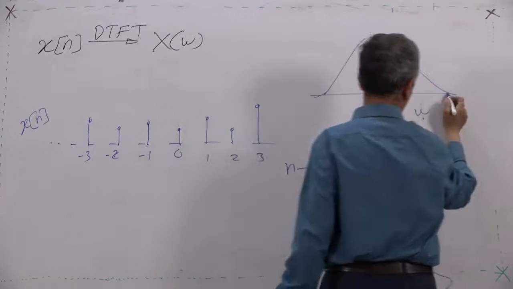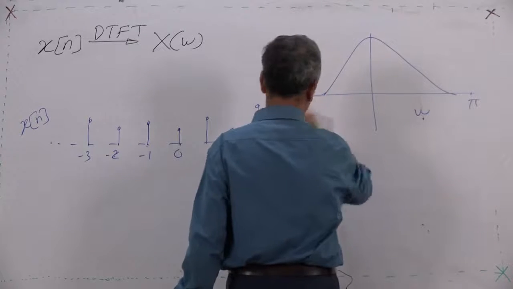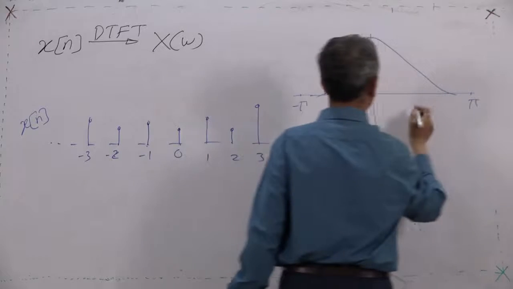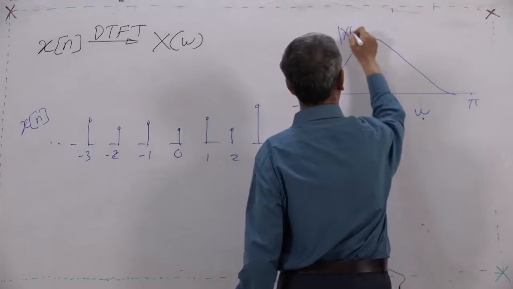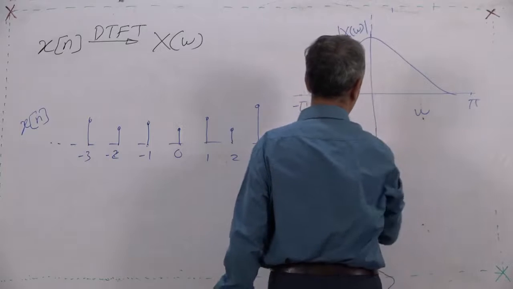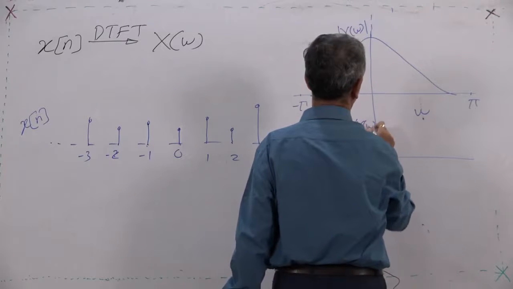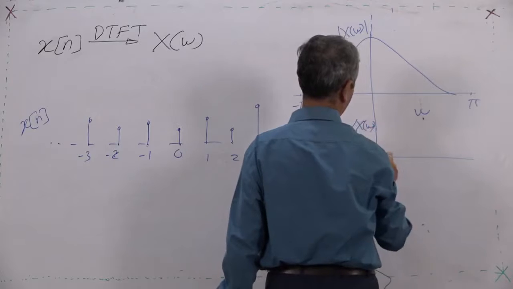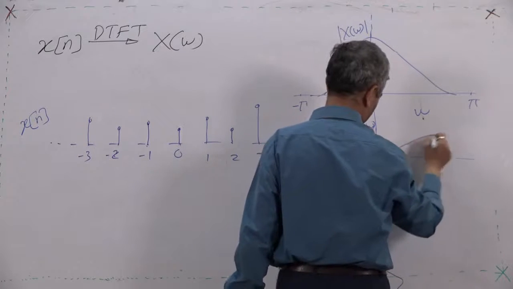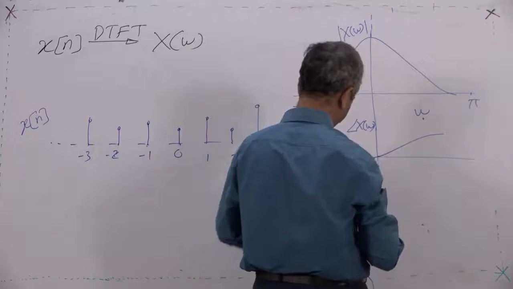Just representative, I am plotting. If it is pi, this is not the transform of this. If it is minus pi, then it will repeat again onwards. This is mod X(omega). So, X(omega) is a 2D function, with magnitude mod X(omega) and there will be some angle, phi(omega) we can also say, and let that be, just I am representing it.